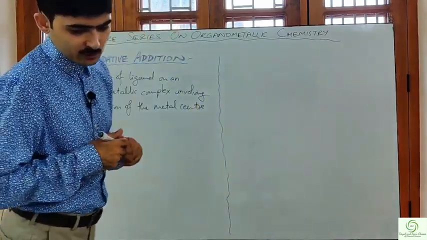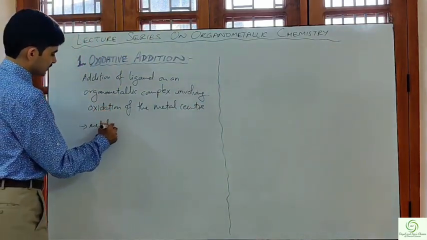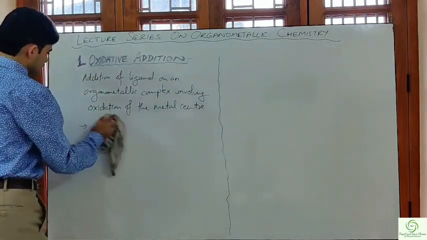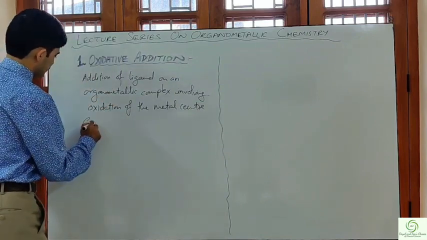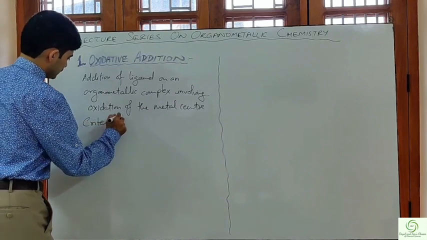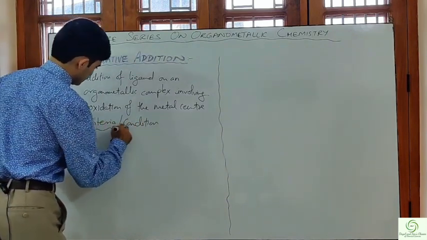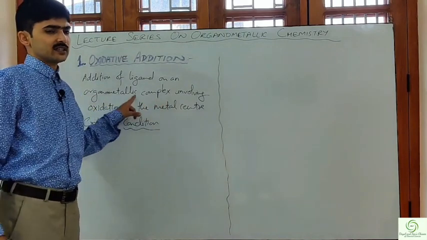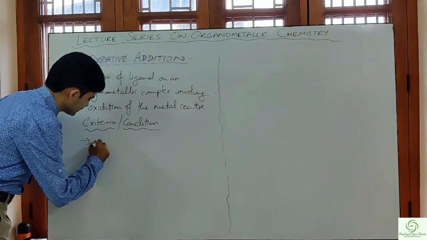Criteria or conditions of oxidative addition with respect to organometallic complex. First and foremost is that the metal center